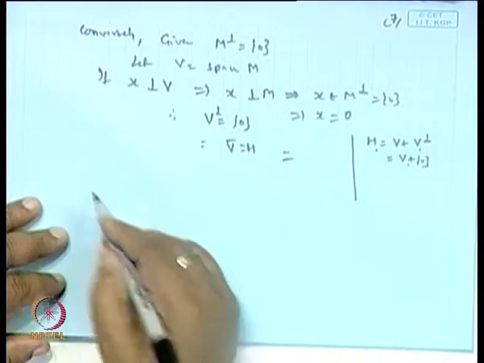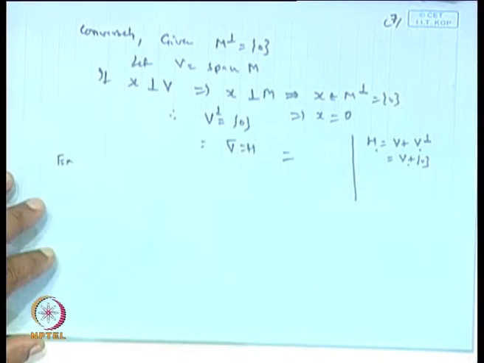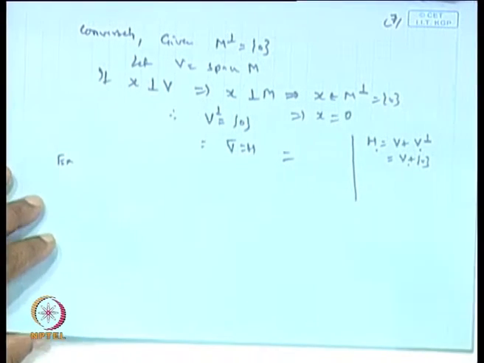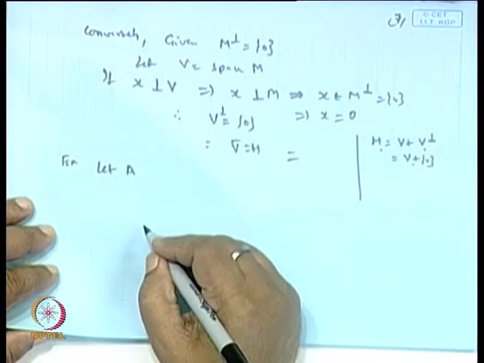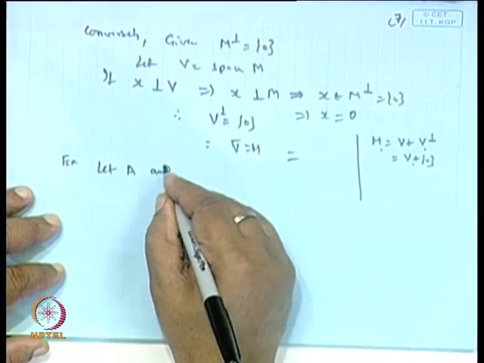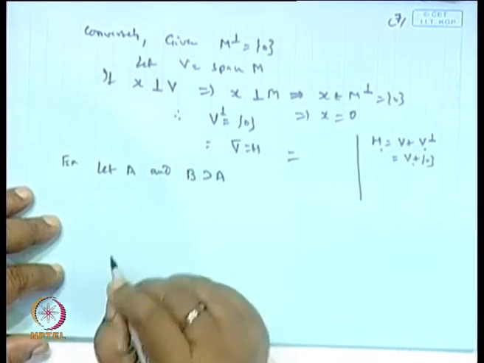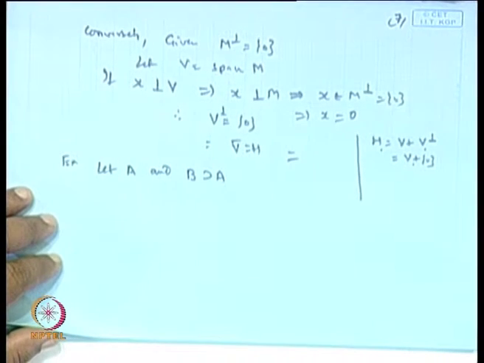So, now let us take some more examples. Is it clear or not? Okay, let A and B, which is a superset of A, be non-empty subsets.